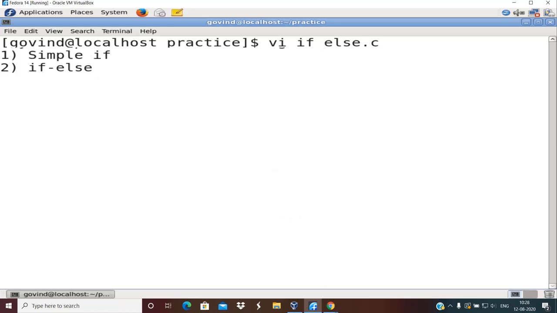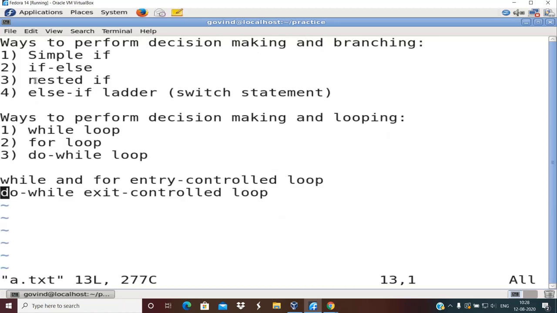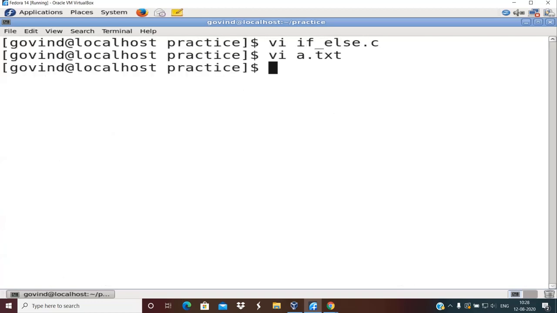Next we take up the nested if, right? What is nested if? It is one if inside another if. Okay, so for this I will consider one more problem definition. Again, problem definitions are not important in today's session. What you should concentrate on is the usage of all these features, right?